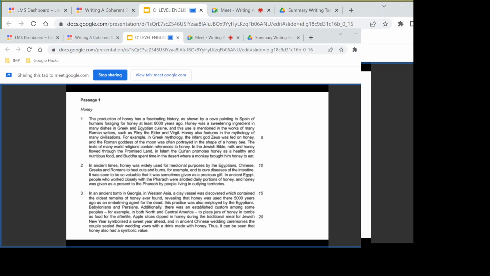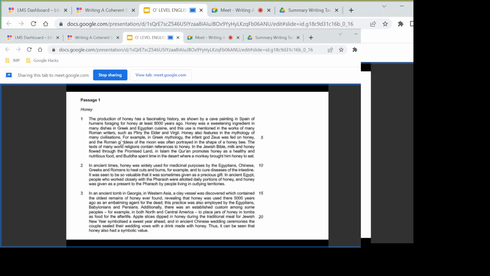The production of honey has a fascinating history, as shown by a cave painting in Spain of humans foraging for honey at least 8,000 years ago. Honey was a sweetening ingredient in many dishes in Greek and Egyptian cuisine. This is given in the example. This use is mentioned in the works of many Roman writers, such as Pliny the Elder and Virgil. Honey also features in the mythology of many civilizations. We can write this down.